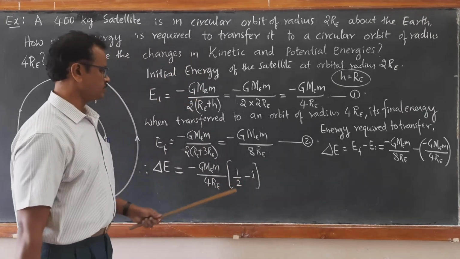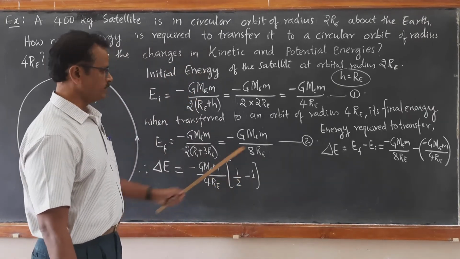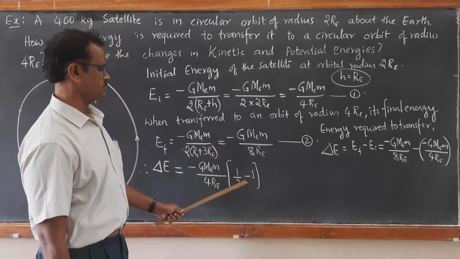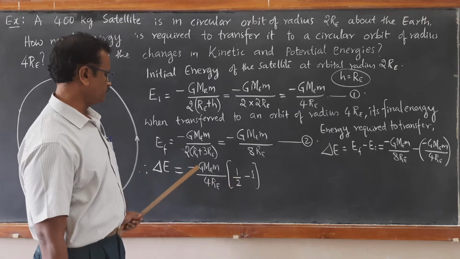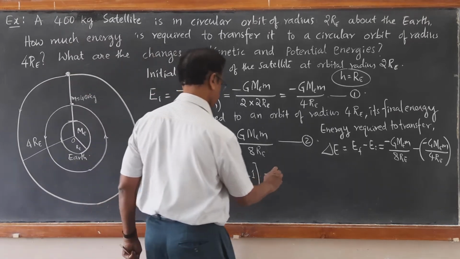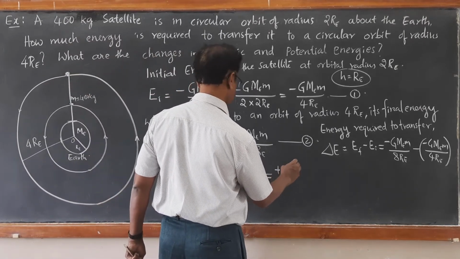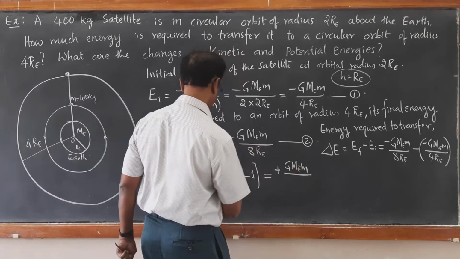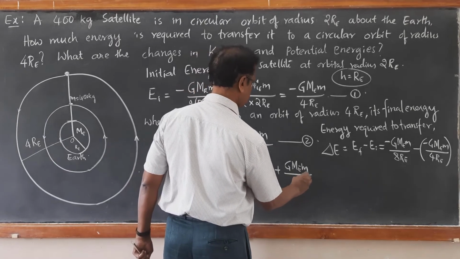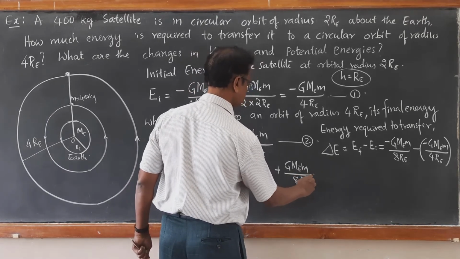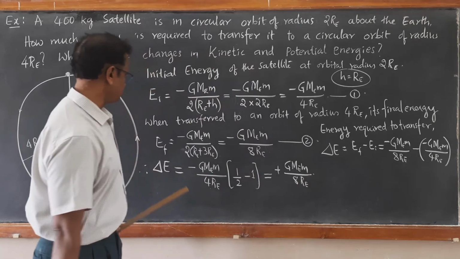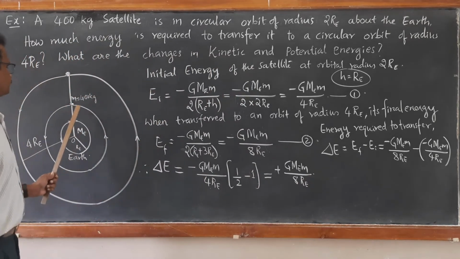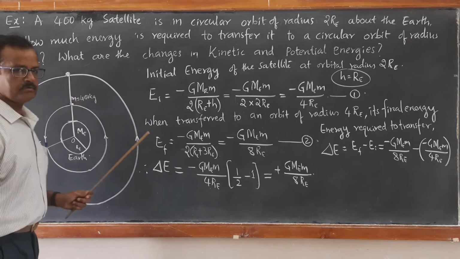If you take this difference, this becomes minus half, and minus half into minus becomes plus. So we get plus GMEM upon 8RE. This is the total energy required to shift it from a radius of 2RE to a radius of 4RE.